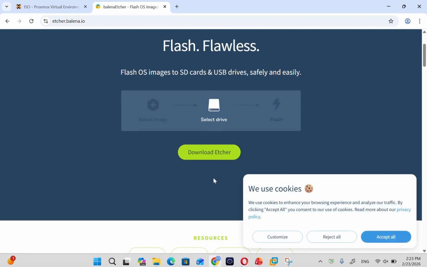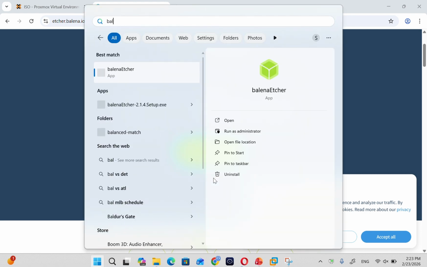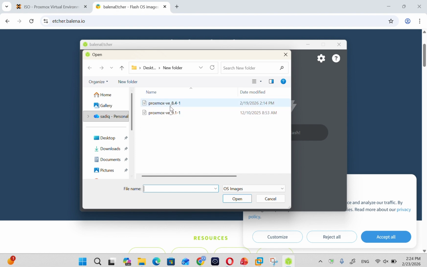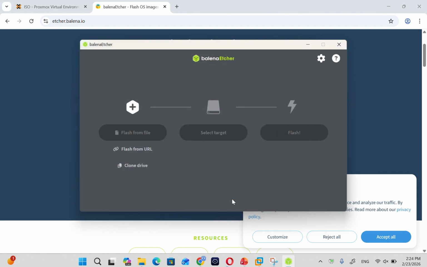After downloading Balena Etcher, install it, insert your USB flash drive into your computer and open Balena Etcher. Flash from file. Select your Proxmox version, open, and select the target. After selecting your USB flash drive, you have to flash and wait for a few minutes until the flash is ready. After the flash is ready, you can boot your image on your server.